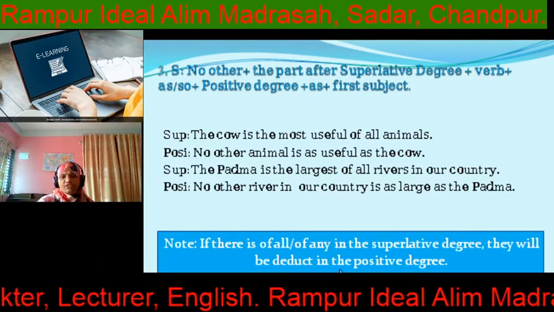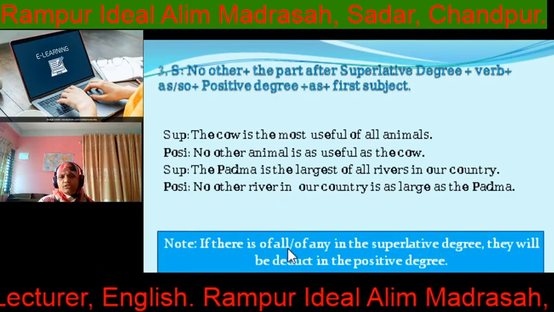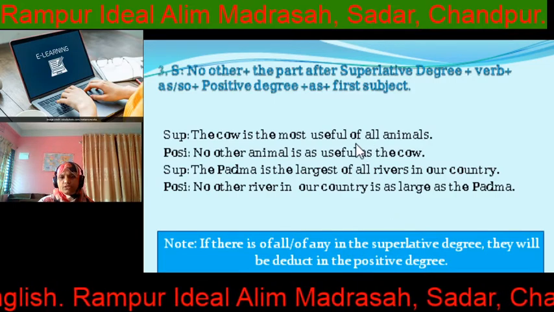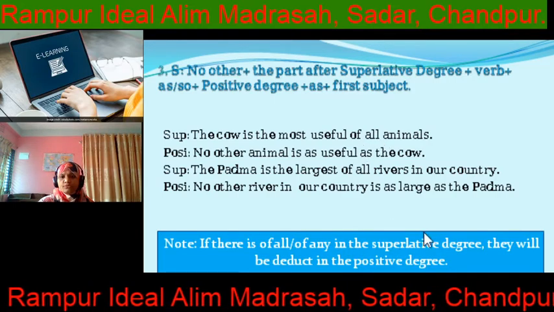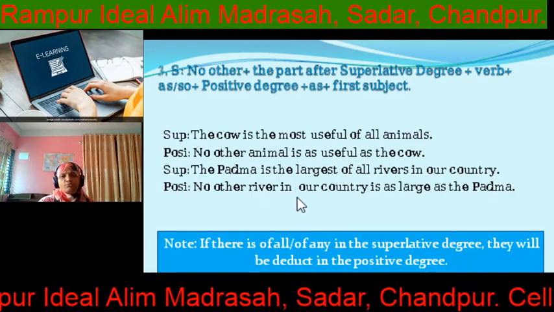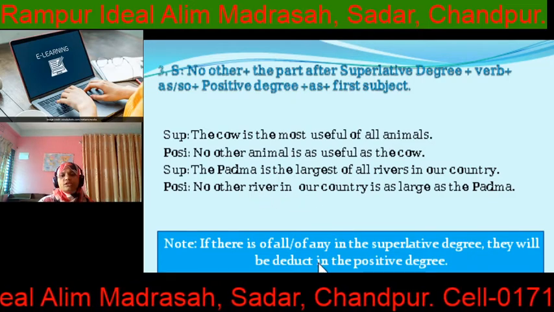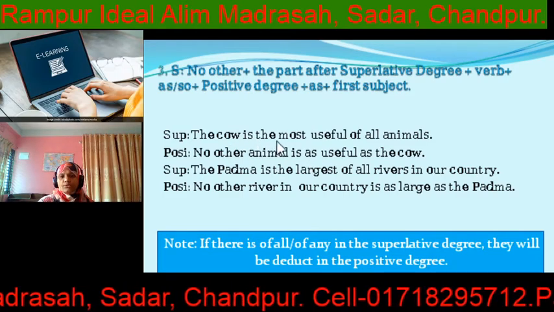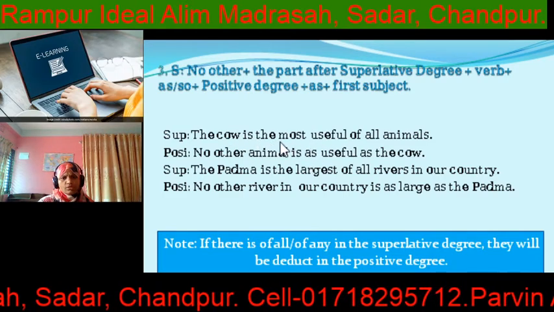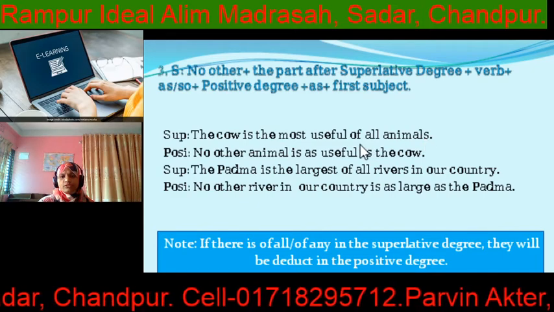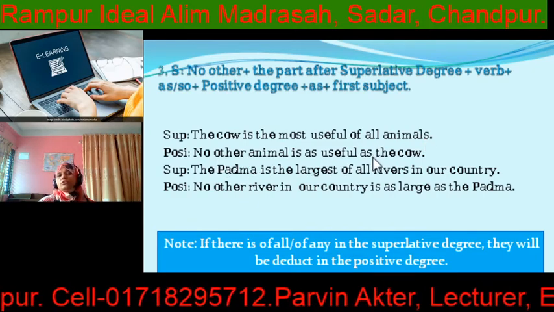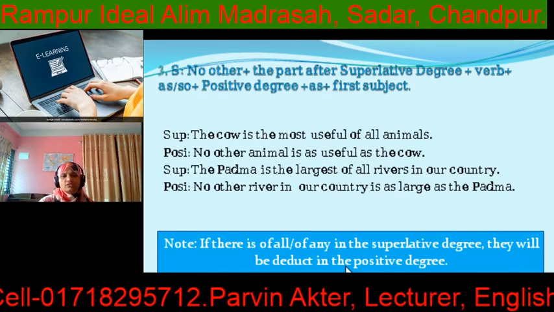So here you have to note that if there is "of all" or "of any" in the superlative degree, here look at, here is "of all" in the superlative degree. So in the case of positive degree, you have to delete that "of all" or "of any". Look at, the cow is the most useful of all animals. Here is "of all", but in the positive degree there is no "of all". So you have to delete this item.